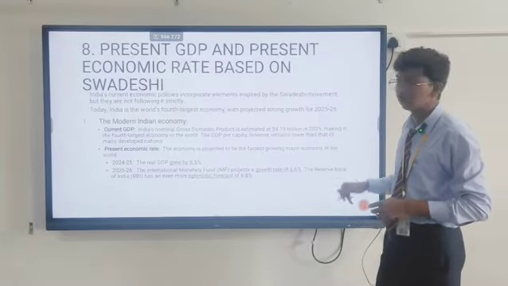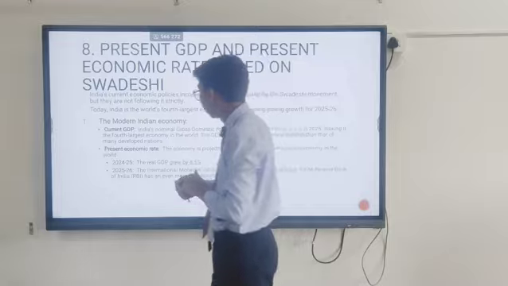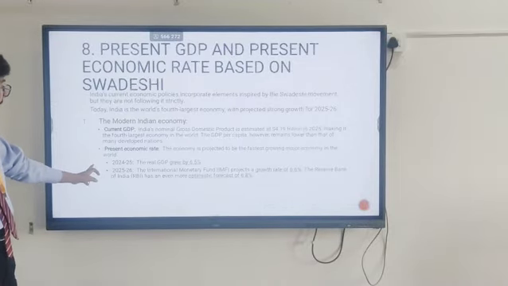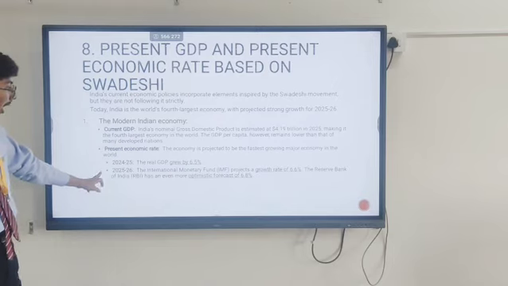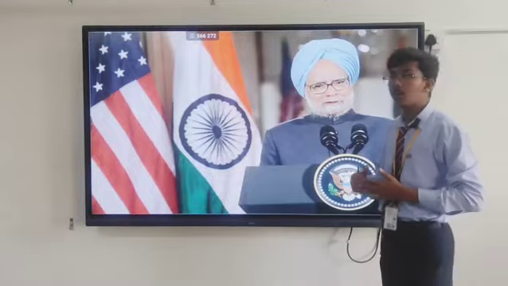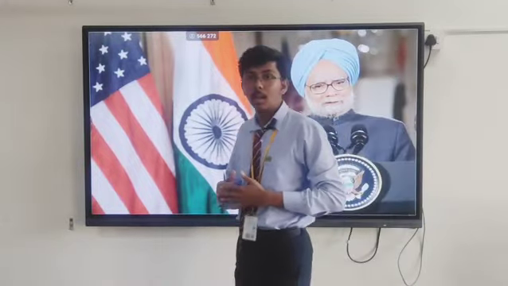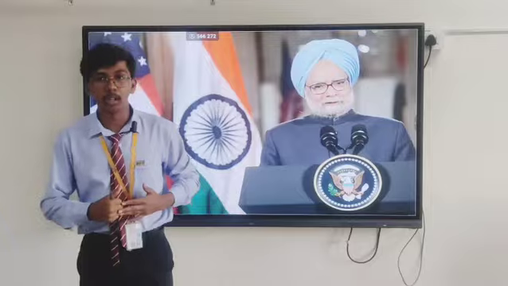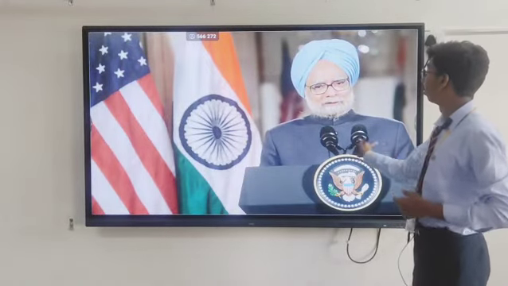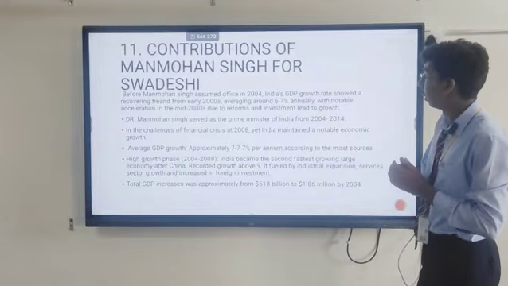4 trillion in 2025, $4 trillion. These are some research which took place on the GDP of 2024 to 2025, and these are the predictions for 2025 to 2026. He was the man who contributed to India when it was in depth in the economy and the GDP rate. His name is Manmohan Singh, the great leader who ruled for one decade.